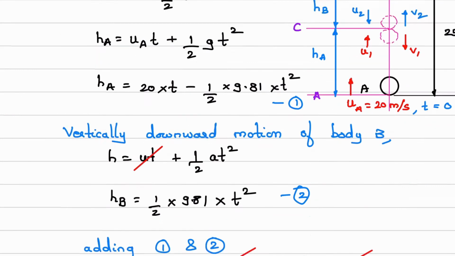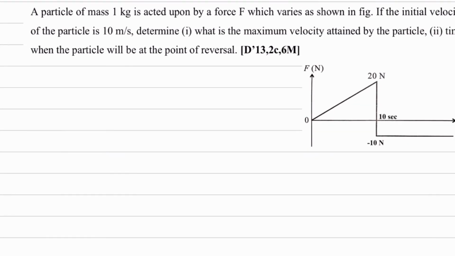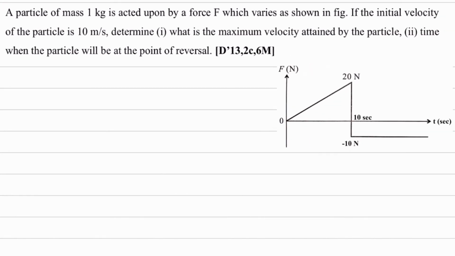Next numerical. I'll read the question. A particle of mass 1 kg is acted upon by a force F, which varies as shown in figure. So here what is given? Force versus time, Ft diagram is given. So you have already seen impulse is what?